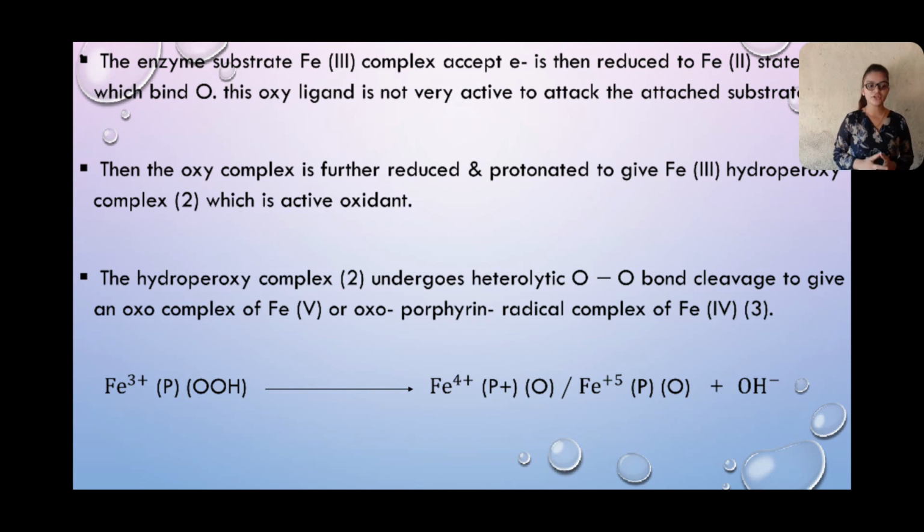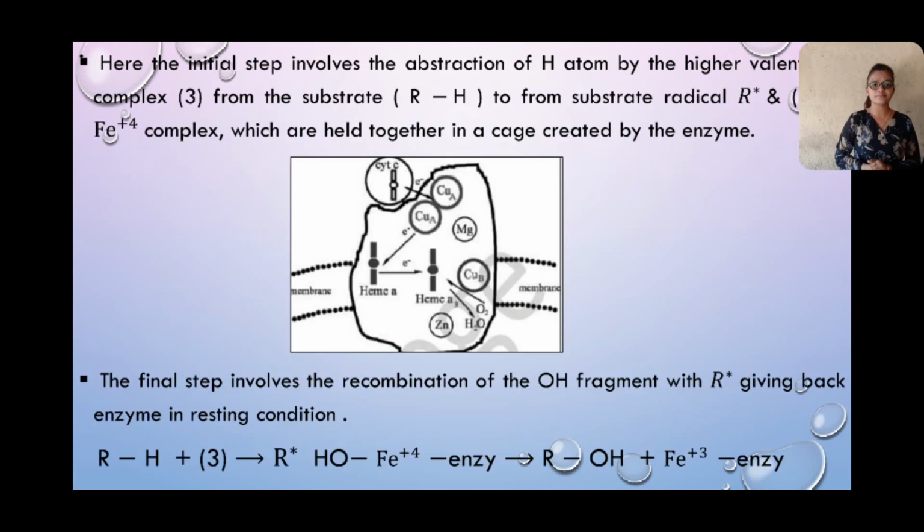Then this is the reaction: Fe3+ P-OOH gives Fe4+ (P+•) O, or Fe5+ P O plus OH minus. Then the initial step involves abstraction of an H atom by the higher valent oxo complex 3 from the substrate R-H to form the substrate radical R• and HO-Fe4+ complex, which are held together in a cage created by the enzyme. The final step involves the recombination of the OH fragment with R•, giving back the enzyme in its resting combination. Then this is the reaction: R-H plus 3 gives R•, HO-Fe4+-enzyme, then R-OH plus Fe3+-enzyme.